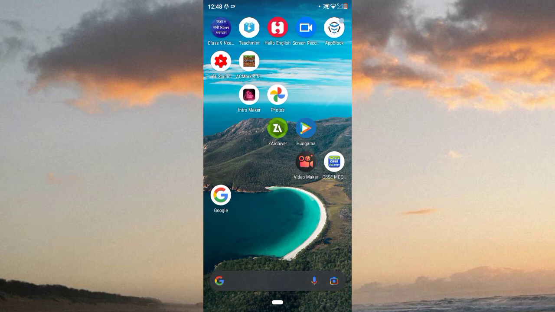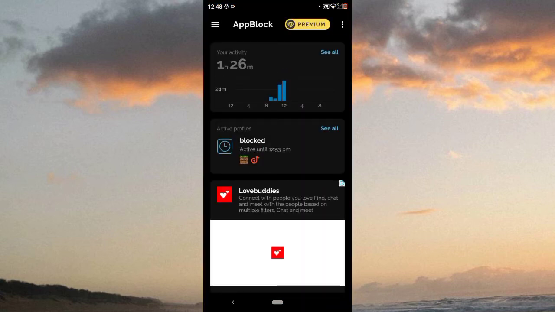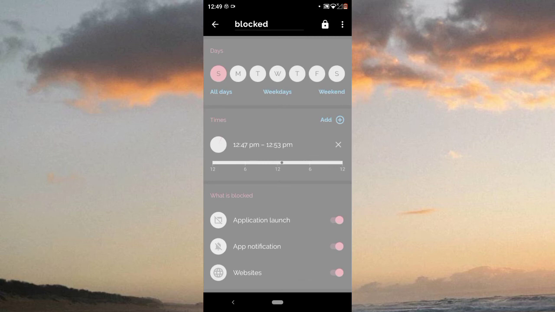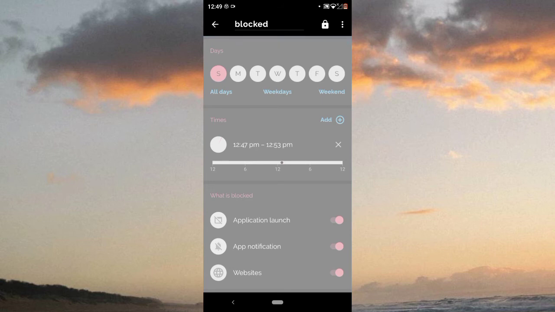And if it is an emergency, and you want to open Minecraft, if you come to the app and just tap on this, you can see your screen is blocked now because you set a lock. Your profile is locked for 10 minutes because recently we locked the profile. Okay, if you lock the profile, you will not be able to make any changes in the time. So it will be blocked until 12:53.